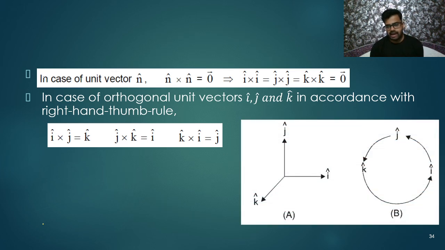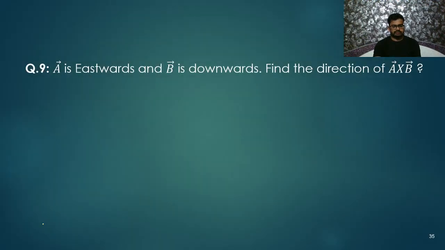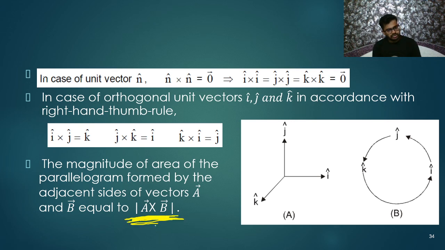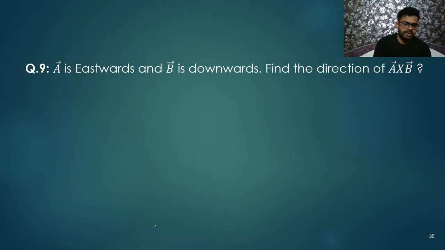Right here I have drawn, right? If you are using anti-clockwise cycle, it will give negative. If you are using clockwise cycle, it will give you positive. Last point, the magnitude of area of parallelogram is A cross B. Let's say two sides of a parallelogram are given by vector A and vector B. Then the area of the parallelogram can be given by mod of A cross B. Are you getting? Just do the cross product and find its magnitude. That's all.